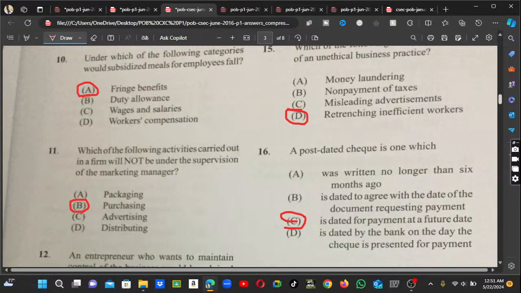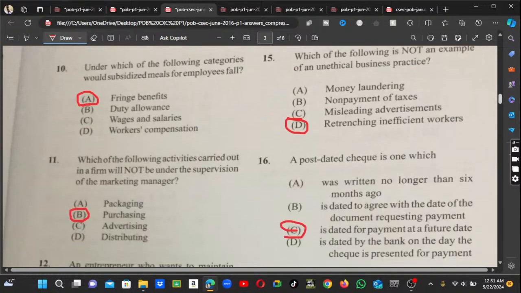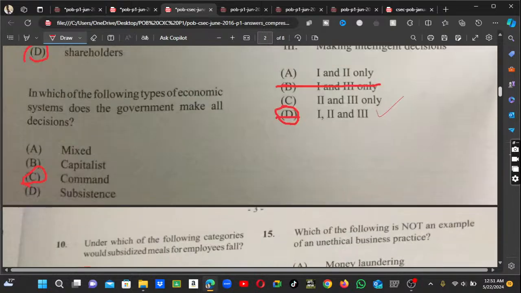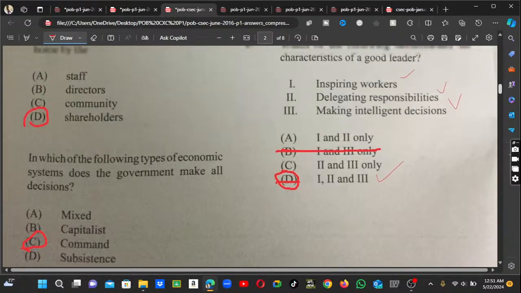Alright guys, trust me, I'm falling asleep. Oh my word, so sorry. Okay, where was I? Number 10?